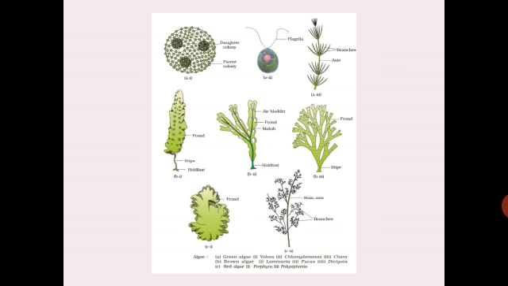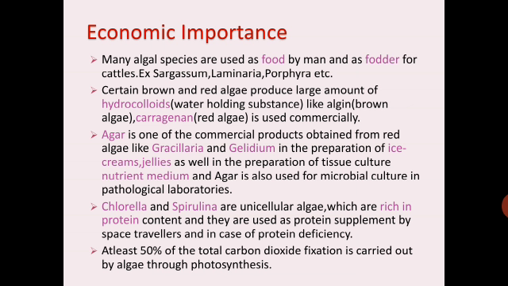So here are a few of the examples for the algae. Includes green algae, brown algae and the red algae. Volvox, then Chlamydomonas, Chara. Coming to here, Laminaria, Fucus, Dictyota, Porphyra, Polysiphonia. So these are the examples of algae.